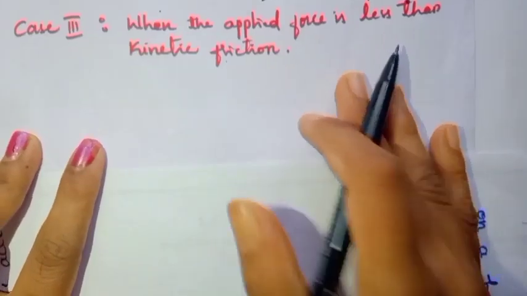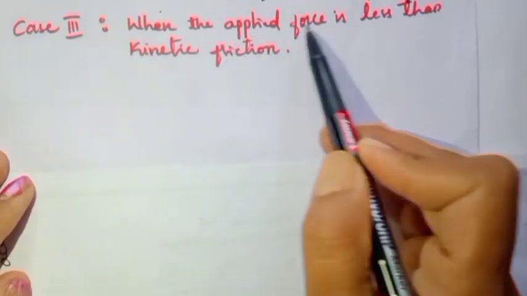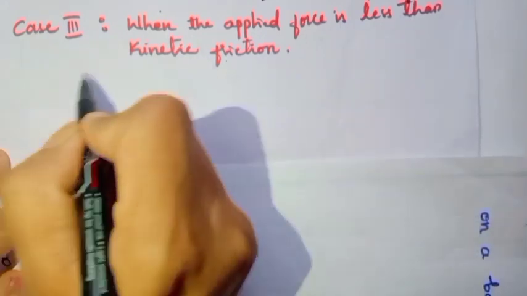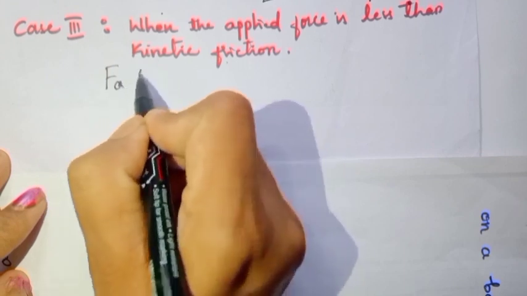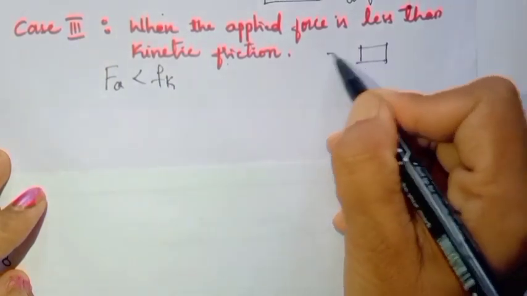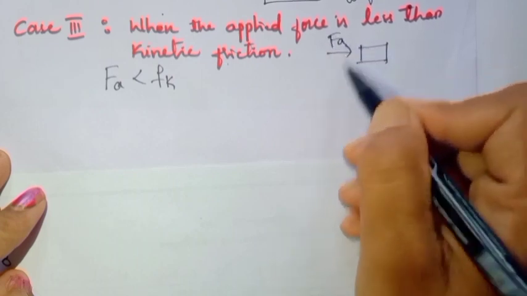So case 3, when the applied force is less than the kinetic friction. So here, the force applied is less than kinetic friction. Means if you consider this object, whatever the force you apply is very less as compared to